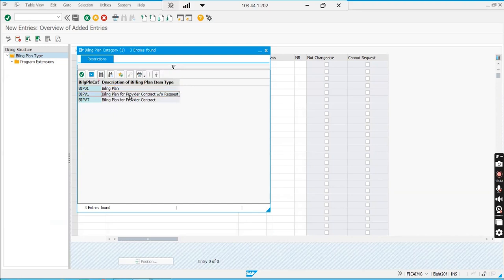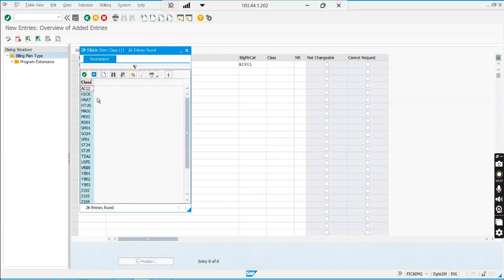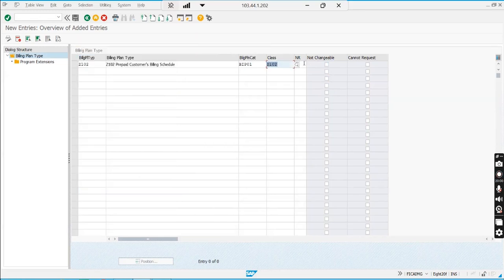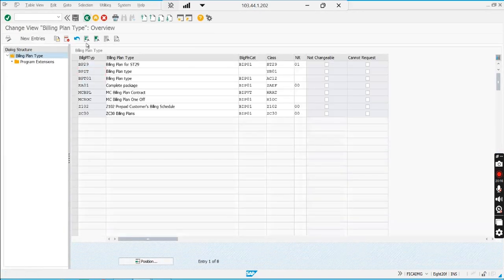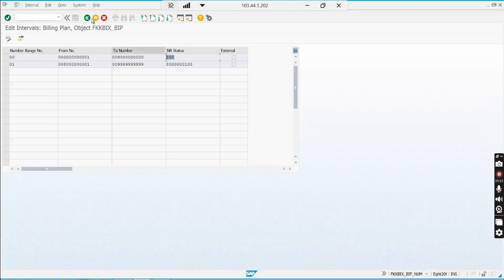If you have a provider contract, there are options with and without request. So I don't have a provider contract, so I'll go for BIP01, and it is going to hit my class Z102, and it will hit the number range. I think 00. Okay, let me check. And I don't want to make it not changeable because I want it to be flexible. So I'll save it and I'll check whether 00 will have the shorter number range or not. Okay, perfect. 00 will have a shorter 3-digit number range.